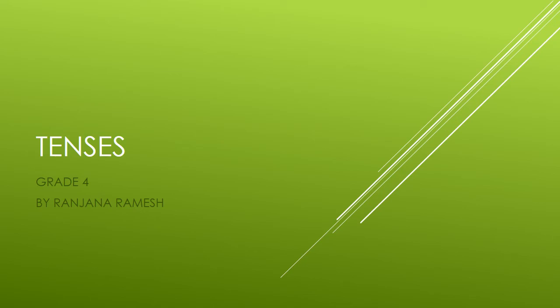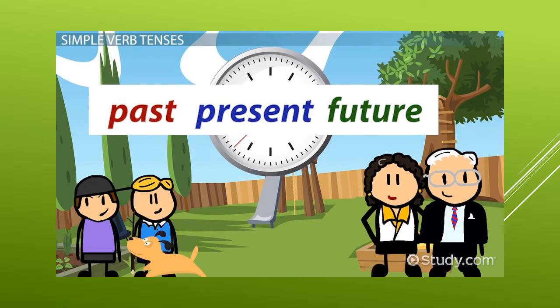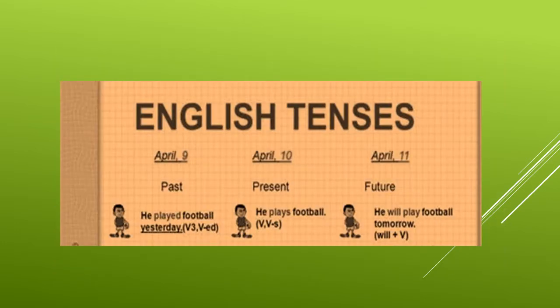So now we come to the concluding part of tenses for grade 4. Hope you have understood the past tense and the present tense. The three tenses are past, present, future, PPF. Last time we dealt with April 10th and April 9th. April 9th is past, April 10th is present, and April 11th is what is called future. So in this video, we are going to study about future tense.